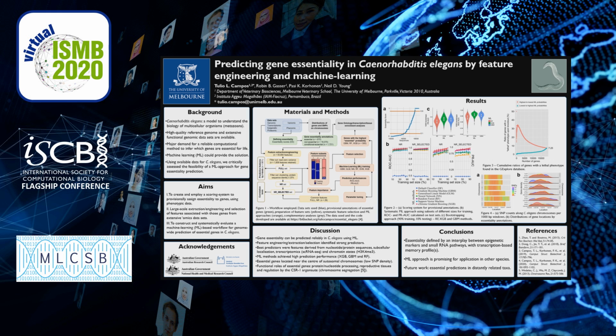In conclusion, we hypothesize that gene essentiality in C. elegans is likely defined by an interplay between epigenetic markers and small RNA pathways in germline cells or in the embryo, establishing a transcription memory profile that is maintained throughout development. Moreover, the machine learning approach employed here is promising for broader application in other species. We made the data and the code developed in this study available to the scientific community in a public Git repository.